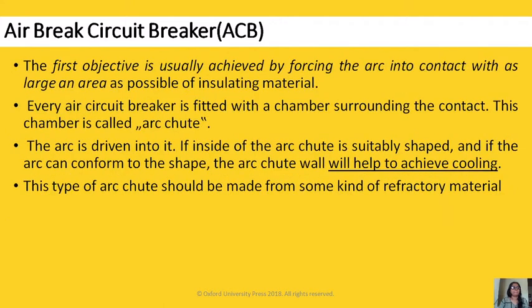The first objective is usually achieved by forcing the arc into contact with as large an area as possible of insulating material. Every ACB, air circuit breaker, is fitted with a chamber surrounding its contact. This is completely fitted with a chamber surrounding this contact. This chamber is called the arc chute.